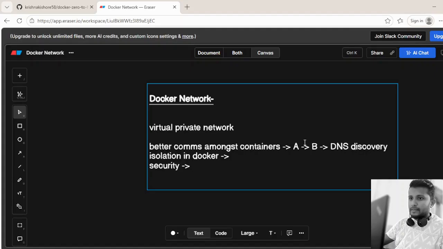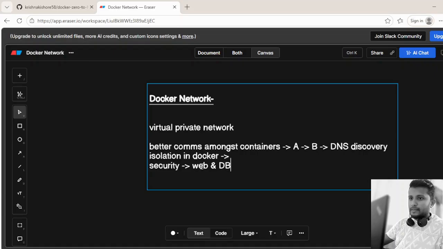And then security. For example, if we are creating a web server and a database server, this database would only be accessed by this web server. That means we don't have to expose the secured details of this database, like database username, password, port and so forth, to any other external systems other than the web server.